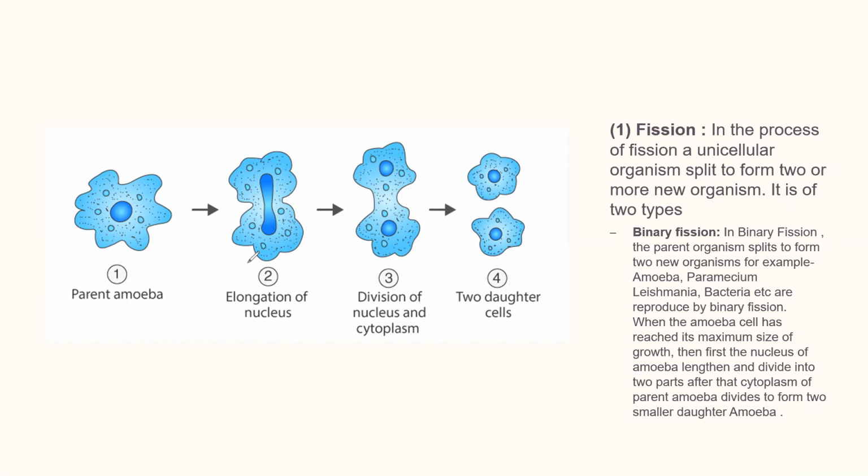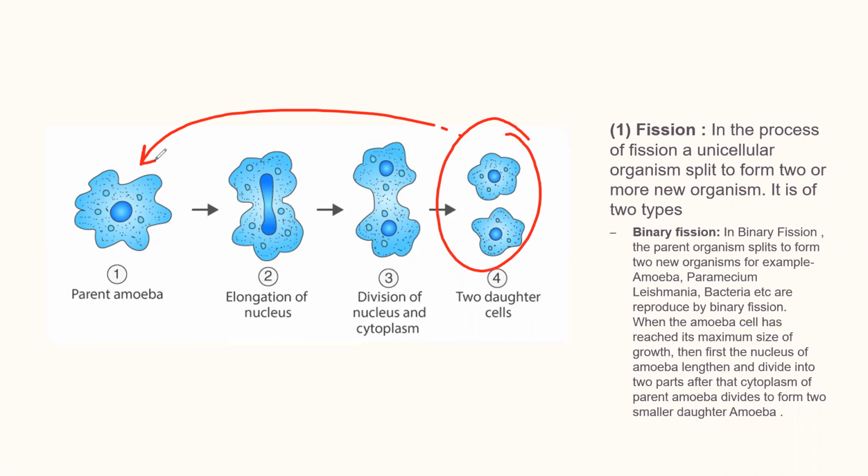Binary fission, as the word indicates, leads to formation of 2 cells from a single parent cell. So in binary fission, the parent organism splits to form 2 new organisms. Examples are amoeba, paramecium, leishmania, bacteria, etc.